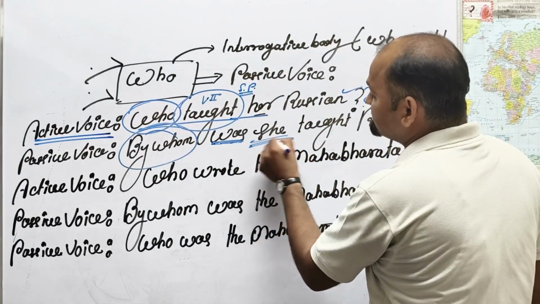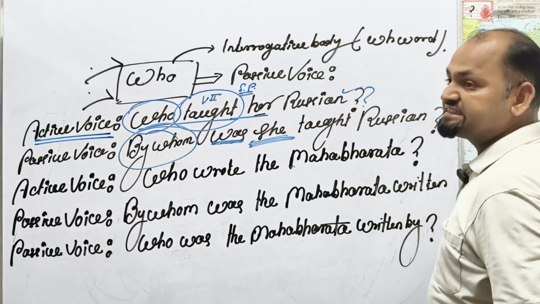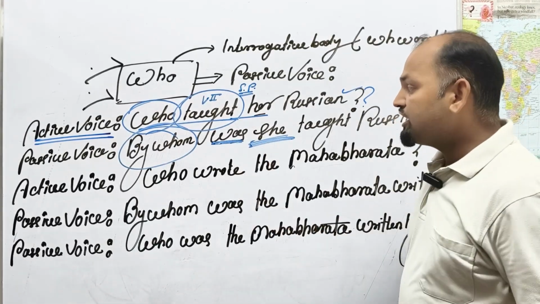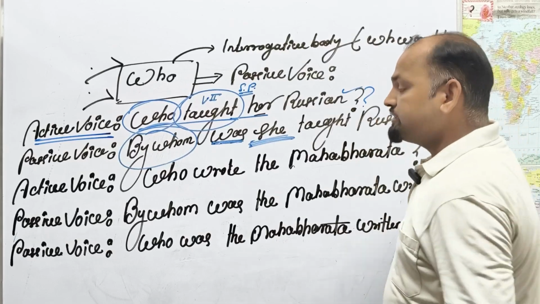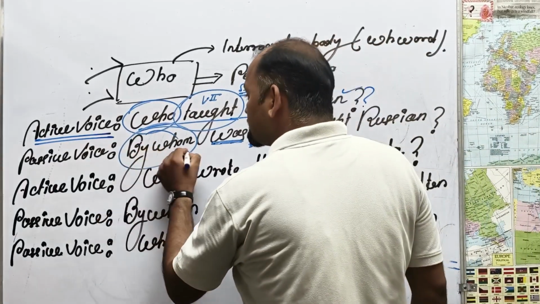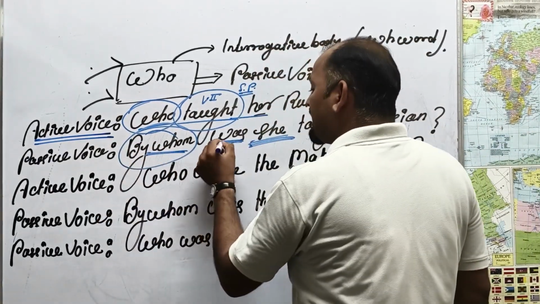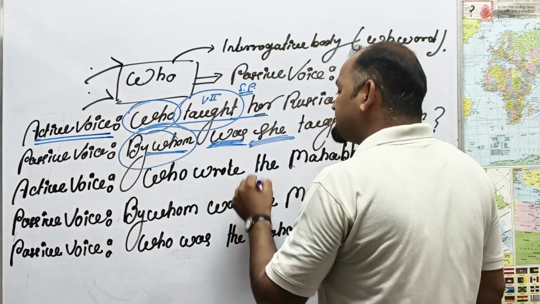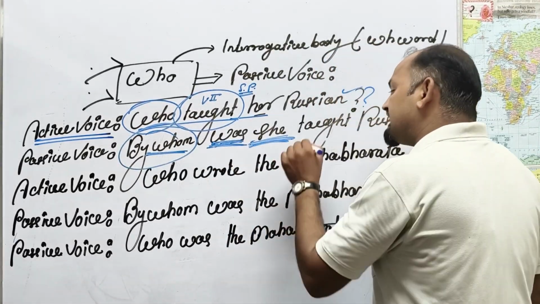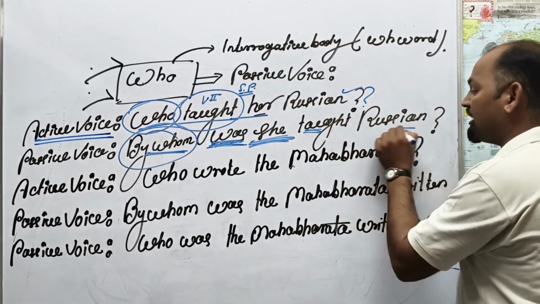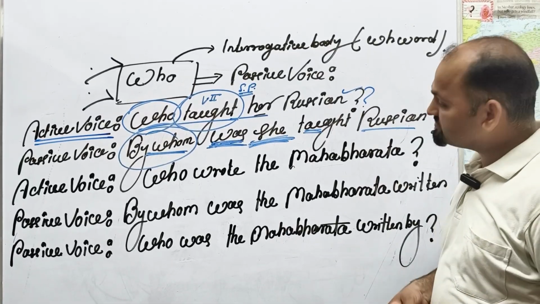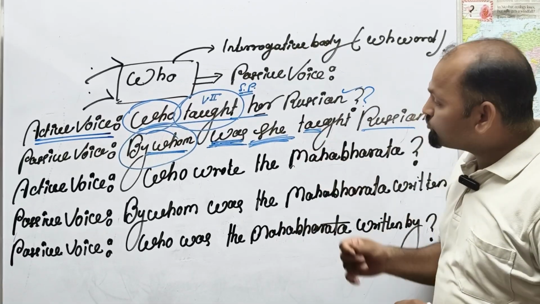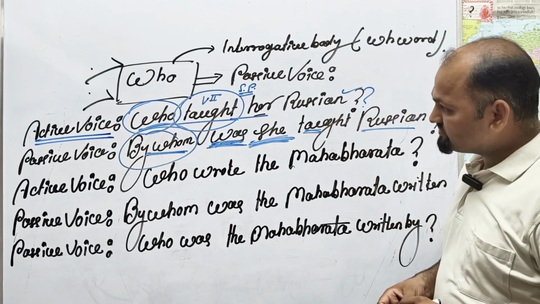As you are looking here, we can call it "was". By whom was she taught Russian? First of all, you have to change "who" to "by whom". Then the auxiliary verb, then the subject, then the verb third form, then there is an object or complement. By whom was she taught Russian?